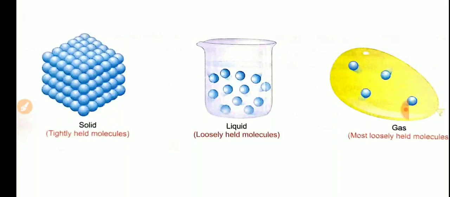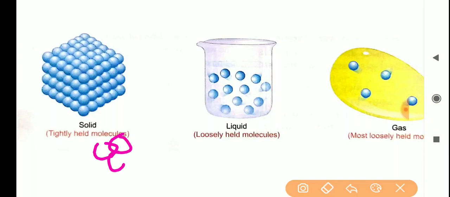Right? So, what about in solid state intermolecular space? In solid state, the molecules are very closely packed so that there is no space between one molecule to another. So, the molecules are tightly packed. So, intermolecular space is less. That means there is no intermolecular space.